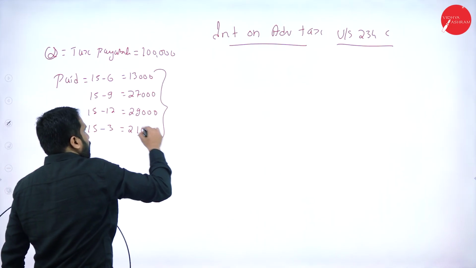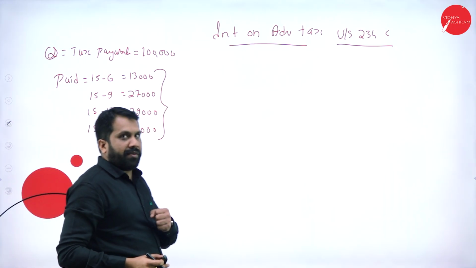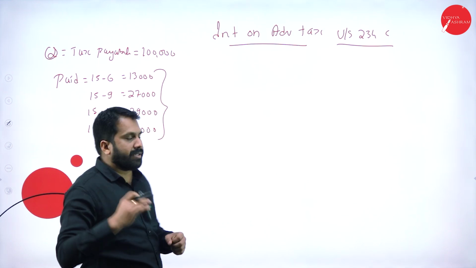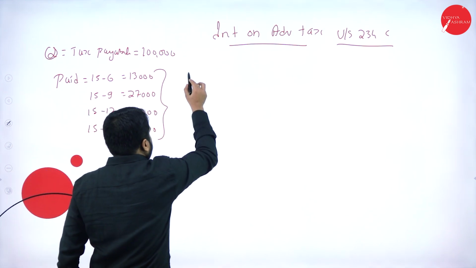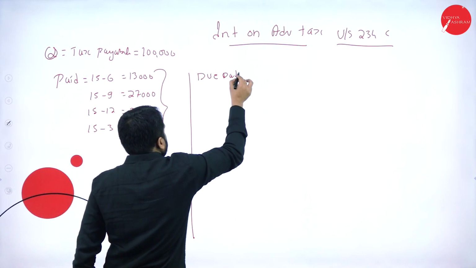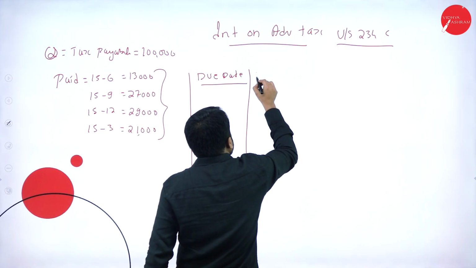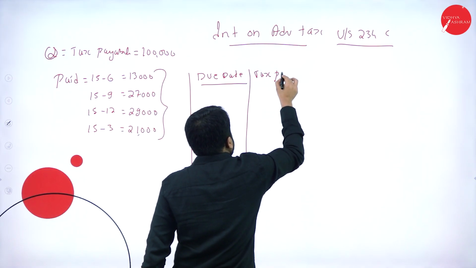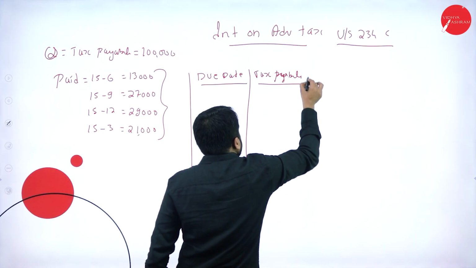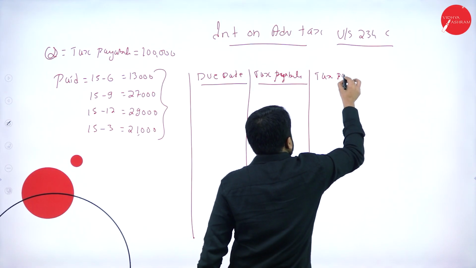Now we are calculating what? Already you have learned how to calculate TDS, how to calculate advance tax. Now we are doing how to calculate interest on advance tax. Now, the format is very simple. The first one is due date. Second one, tax payable. And third one, tax paid.